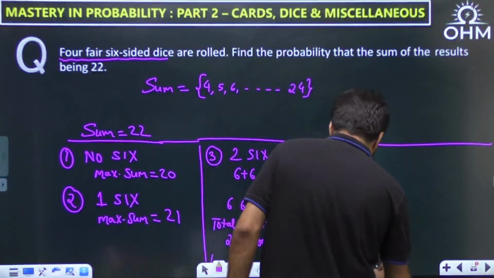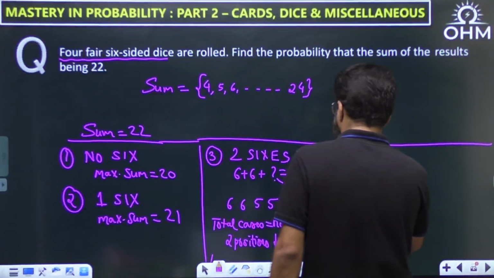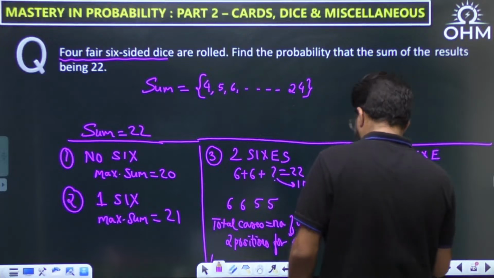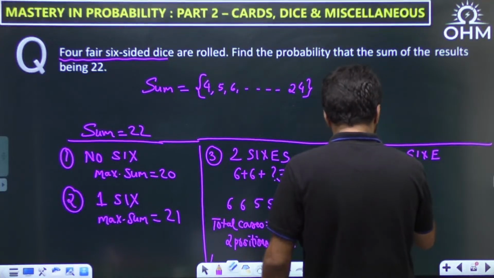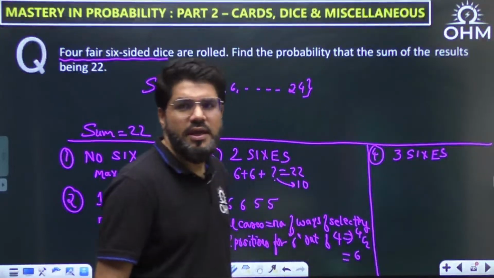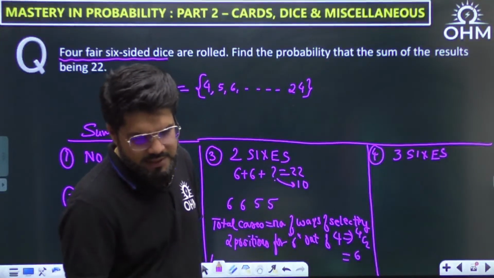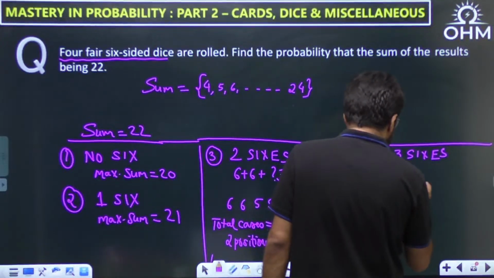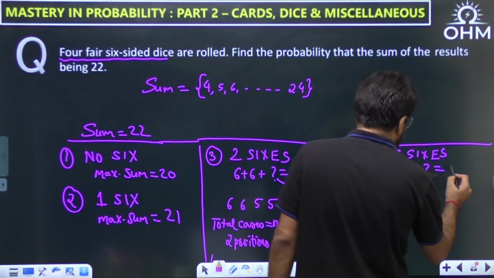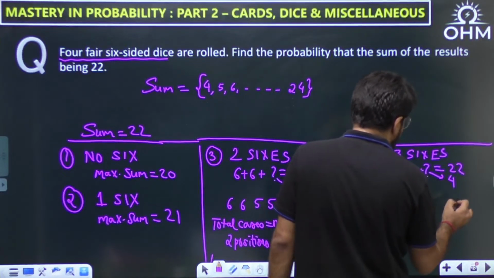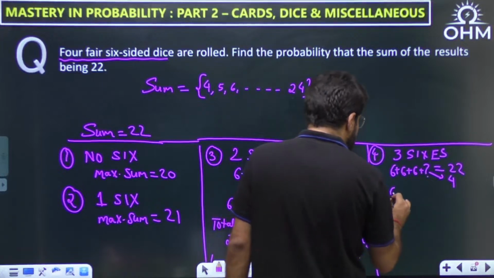Then the next case. I have done 2 6's. The next is 3 6's. So if you have 3 6's, 6, 6, 6 and a question mark, and the total sum is 22, then of course this question mark is 4. So the case is 6664.